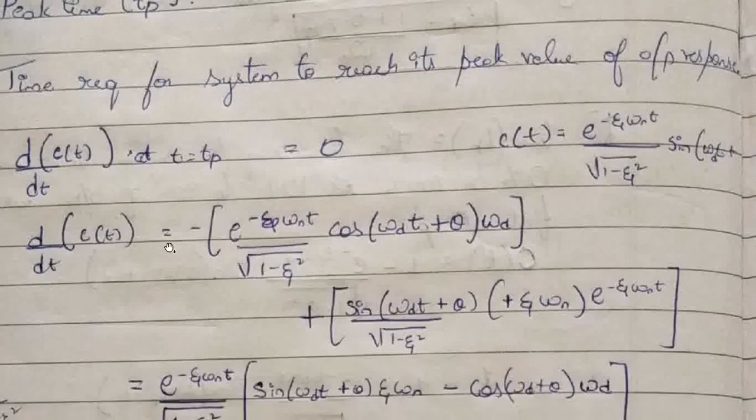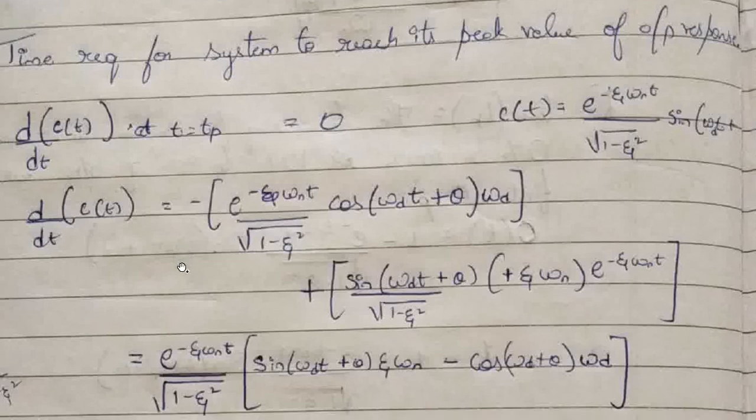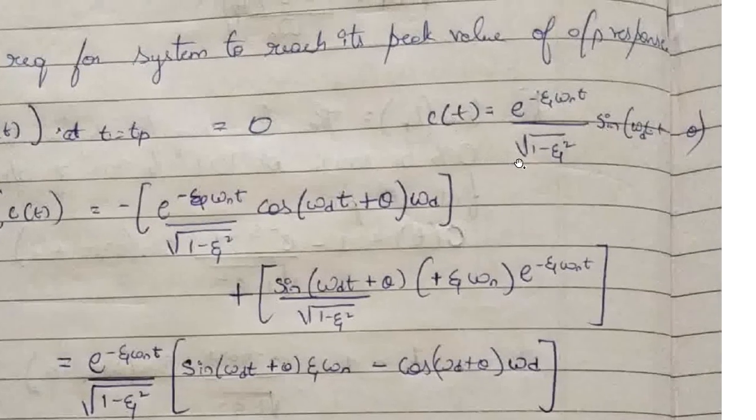Here, by using the maxima condition we are going to derive this expression, where for the output response C of t, d of C of t with respect to dt at time t equal to tp is equivalent to 0. This is called the maxima condition. Now, this is the output response we got from the previous lecture: C of t is 1 minus e to the power minus zeta omega nt divided by root of 1 minus zeta square, sin omega dt plus theta.